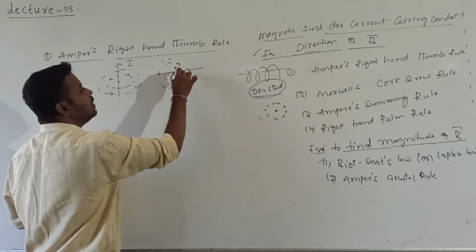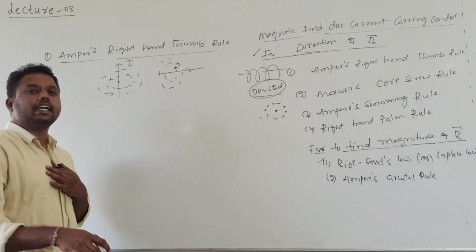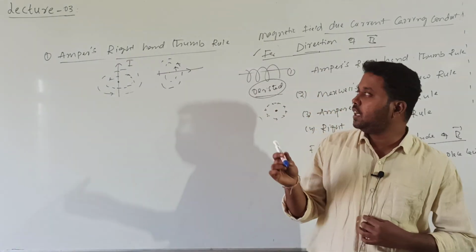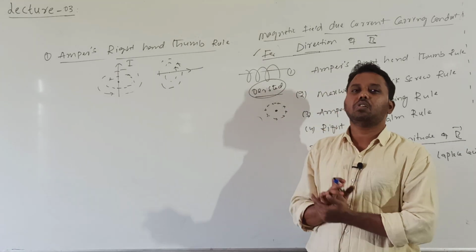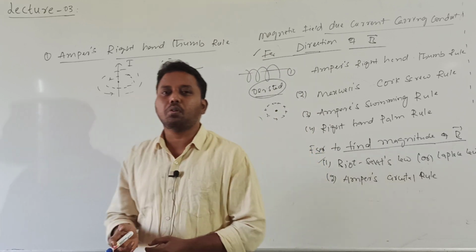So field lines are anti-clockwise. First, when you start applying that rule, you will come to know clarity. Now here you are coming to know only the statement of the rule. So this is called Ampere's right hand thumb rule.